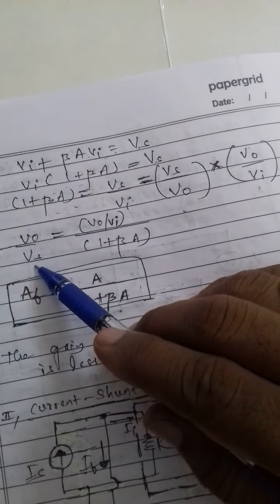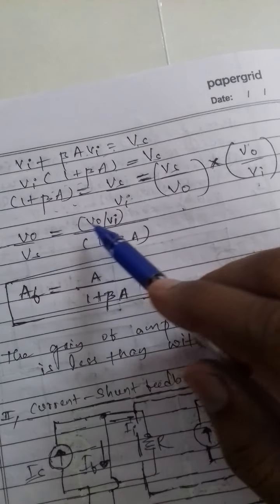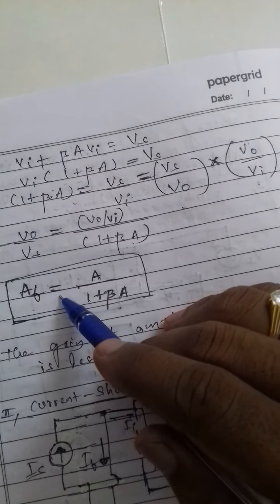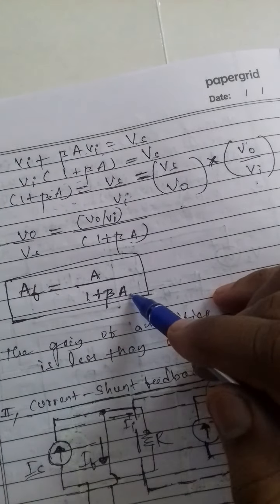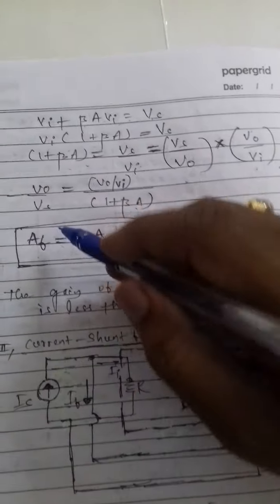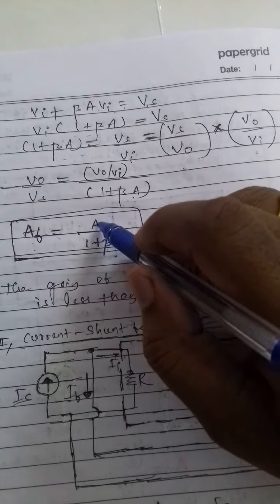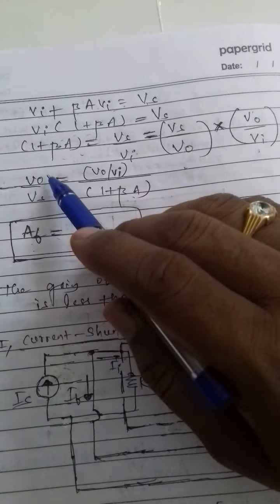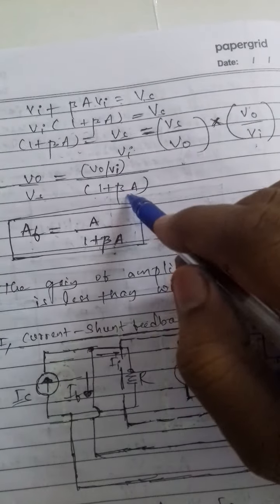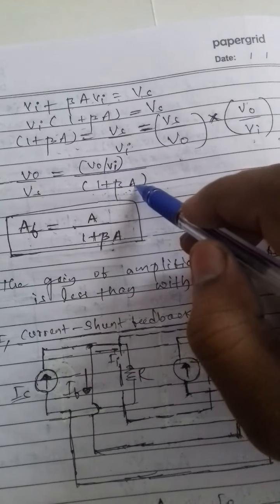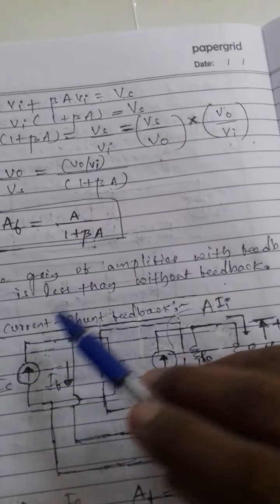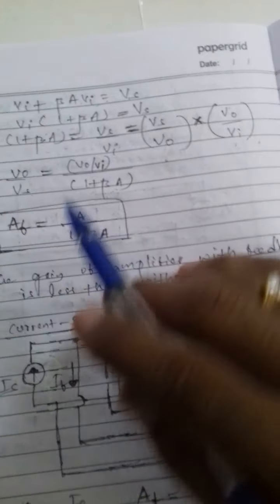So Vo upon Vs equals Vo by Vi upon 1 plus beta A. The gain of the amplifier with feedback is Af equals A upon 1 plus beta A. The gain of the amplifier with feedback is less than the gain without feedback.